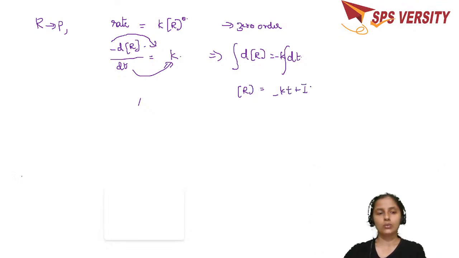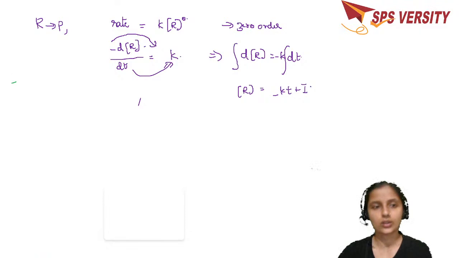To get the value of I, what you are supposed to do, I'm changing the ink so that you don't get bored. What is that you are going to get?